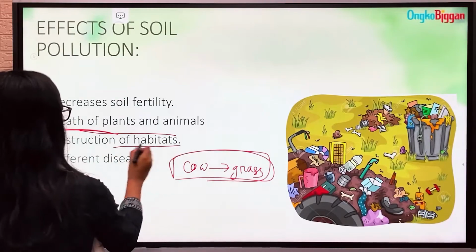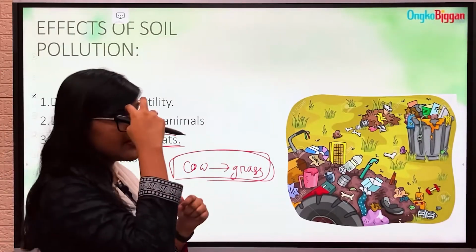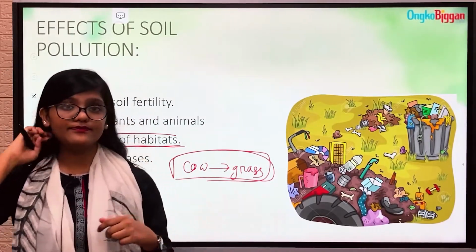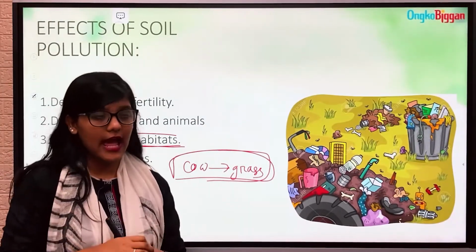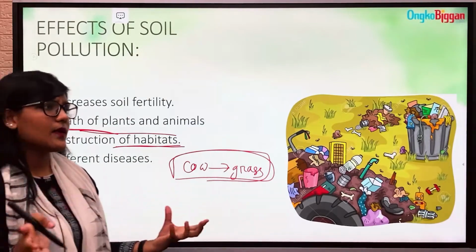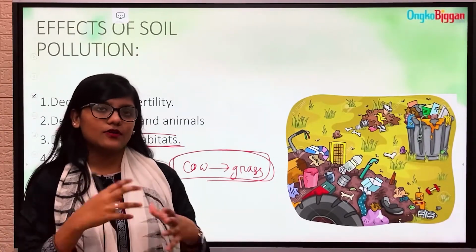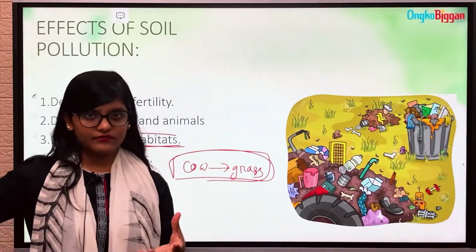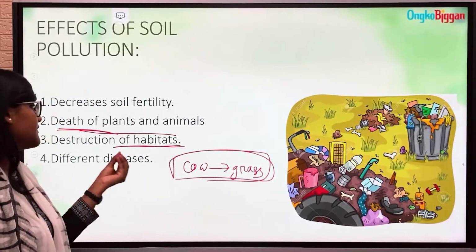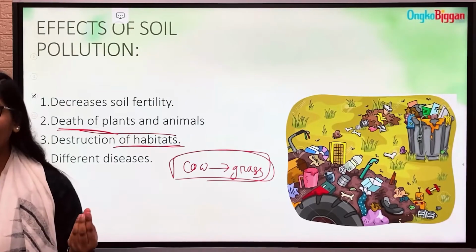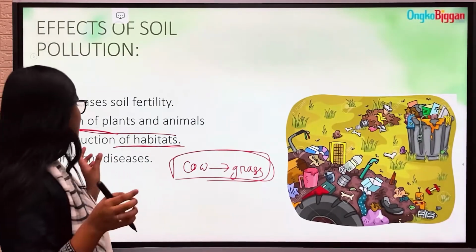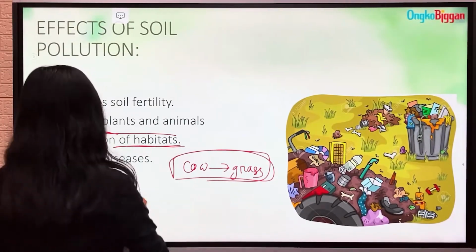Then destruction of habitat. I have mentioned several living organisms are directly dependent on land or soil for their habitat. So if the soil is polluted, it finally causes the end of their life, thus it causes destruction of their habitat.